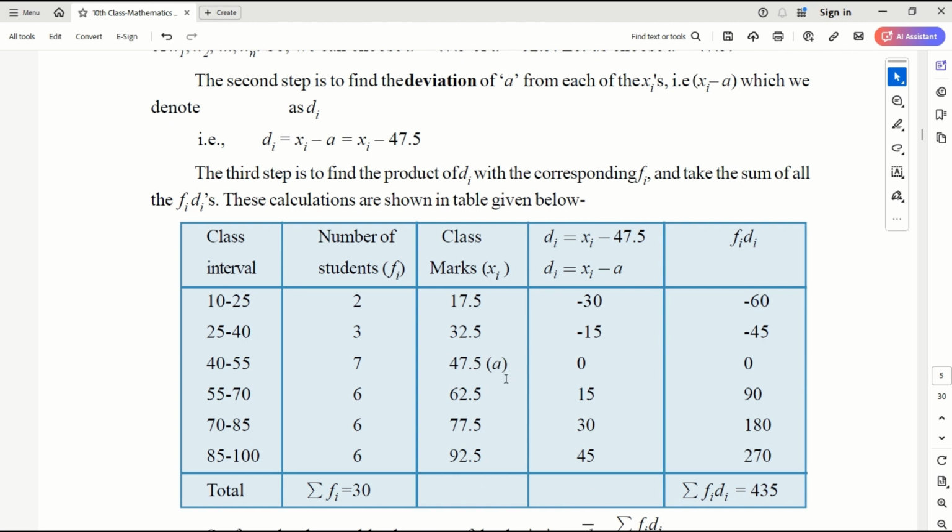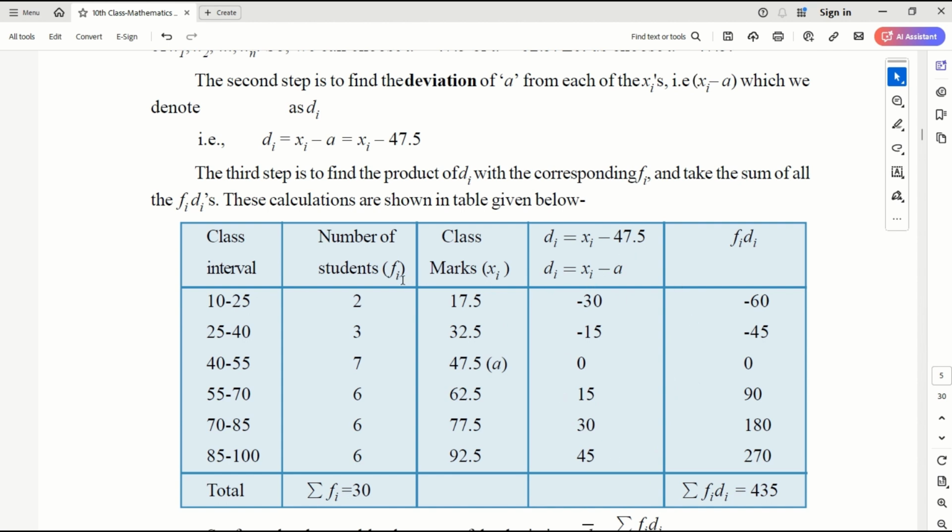You can take any number. We are just taking 47.5 as the assumed mean, and then finding how much the deviation of each class mark is from this assumed mean. So 17.5 minus 47.5 is minus 30, 32.5 minus 47.5 is minus 15. Here it is the same, so it is 0. Then 62.5 minus 47.5 is 15, then 30, 45. This is my di. So now I have the di data.